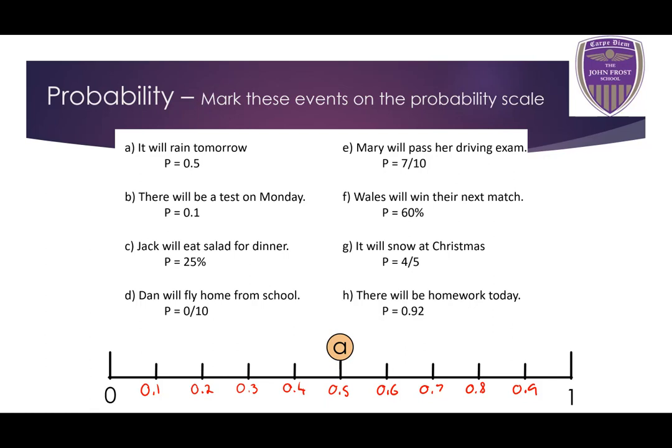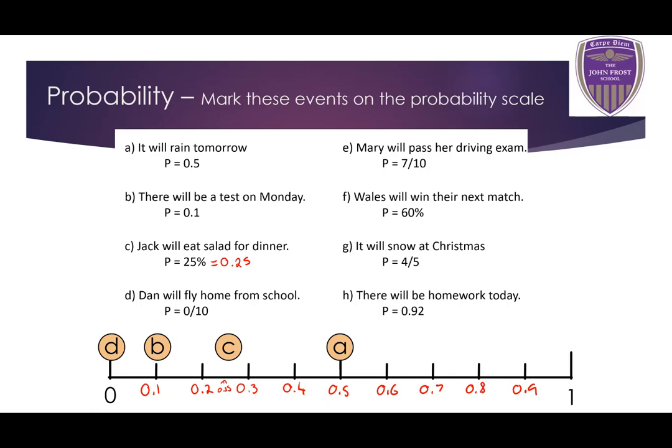Okay, so event B, there will be a test on Monday, probability of 0.1. Well, I can see 0.1 here, so that's event B. Now, event C, 25%. 25% as a decimal is 0.25, and that's going to be between 0.2 and 0.3. So there's event C. Dan will fly home from school. Now, last time I saw Dan, I don't think he had a set of wings on him, so that's going to be impossible. And this is represented by 0 out of 10. And 0 divided by anything is still 0. So event D will be on the 0 mark.